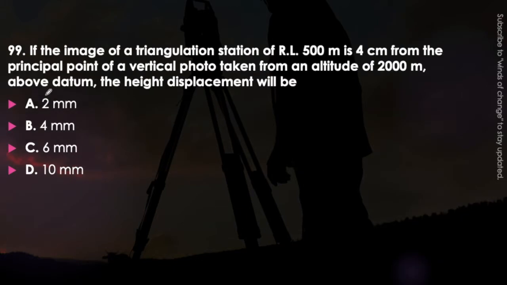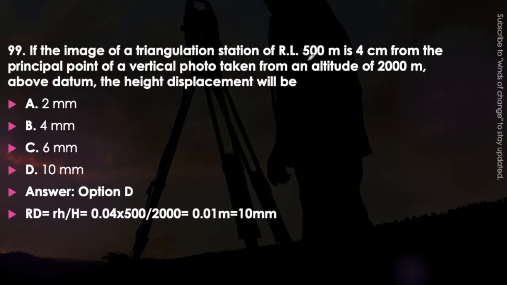Next question. If the image of a triangulation station of RL 500 meter is 4 centimeter from the principal point on a vertical photo taken from an altitude of 2000 meter above datum, the height displacement will be 2 mm, 4 mm, 6 mm or 10 mm. Here we have to determine the relief displacement or height displacement. All the terms which are used for the calculation are given in the question. So just try to find out.